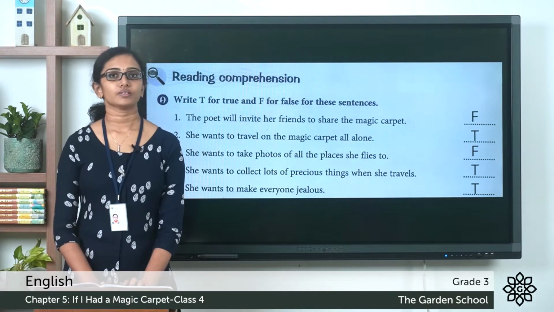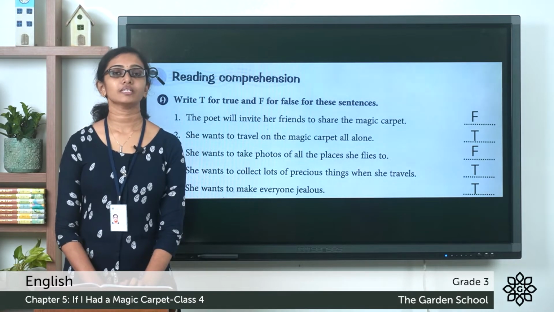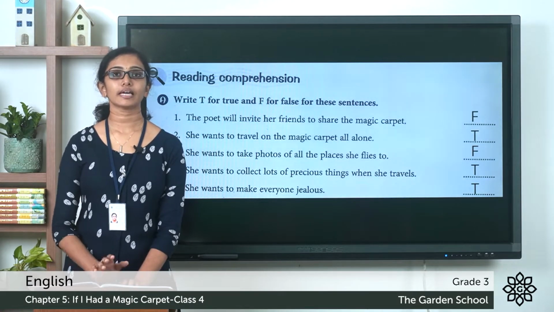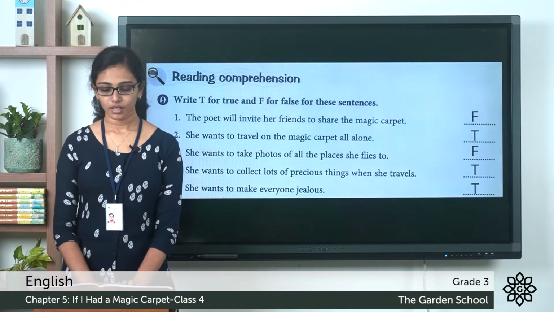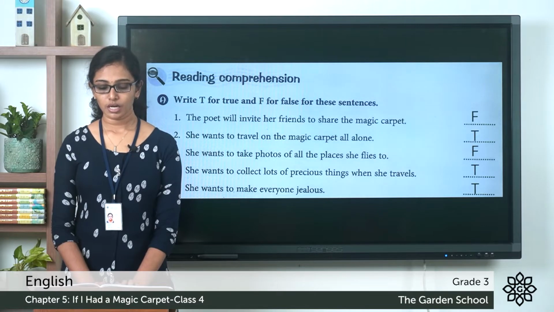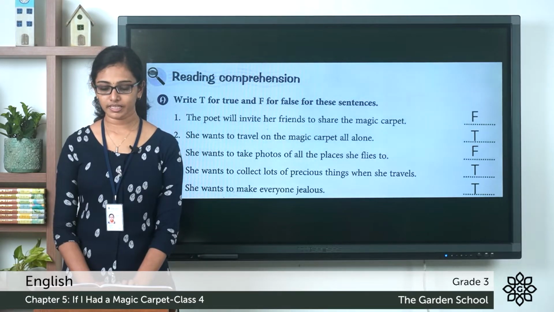It is false. She is going to travel on this magic carpet around the world alone. She is going to make her friends jealous about it. Question number 2. She wants to travel on the magic carpet all alone. Is that true? Yes, it is true. We can write T there.